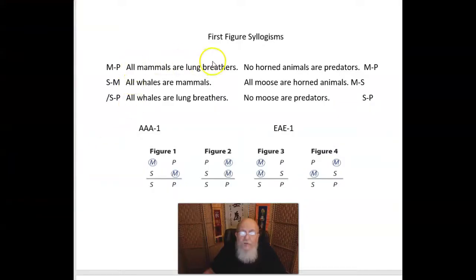Let's think about the different figures and what they show us. So consider our first syllogism here. All mammals are lung breathers. All whales are mammals. So all whales are lung breathers. Well, that's an AAA-1 syllogism, right? And the first figure is a natural way to express a common species-genus relationship.